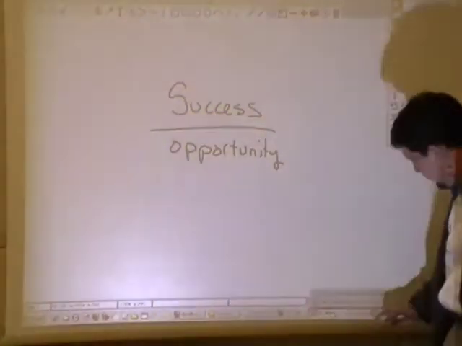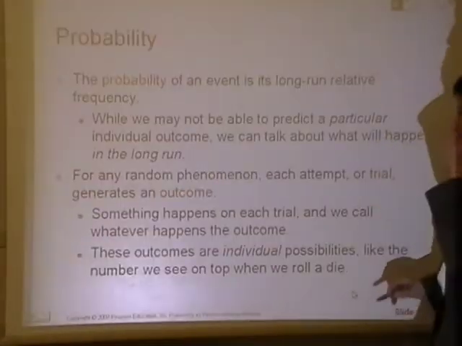Alright, let's see if we can get back to the slides here. Oh, we got to get rid of this, and then we got to go back and do this again. This is going to happen all the time.